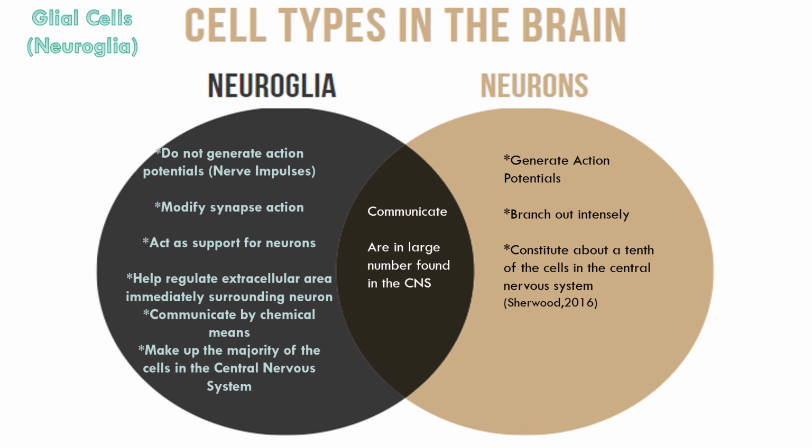Although neuroglia and neurons do share some things in common, such as they communicate, and both are found in large numbers in the central nervous system, there are many differences between them. Neurons can generate action potentials, whereas neuroglia cannot. Neuroglia can modify a synapse's action instead, though. Neuroglia act as support for neurons, and they help regulate the extracellular area immediately surrounding neurons. They communicate by chemical means instead of by electrical impulses, and they actually make up the majority of the cells in the central nervous system, whereas neurons only make up about a tenth of the cells.